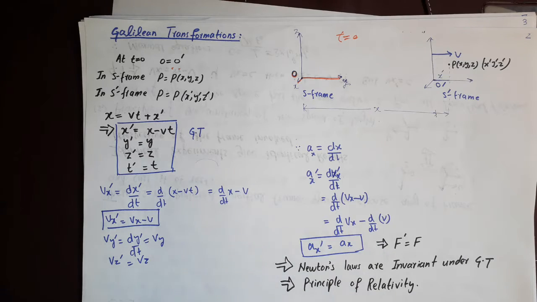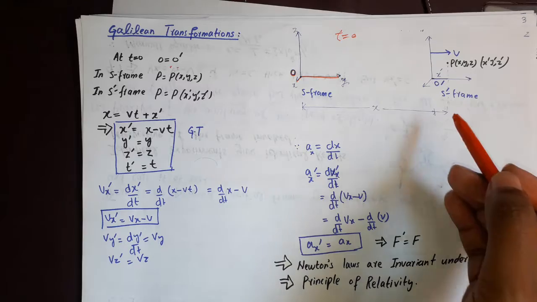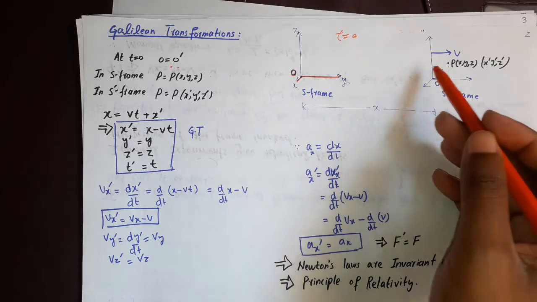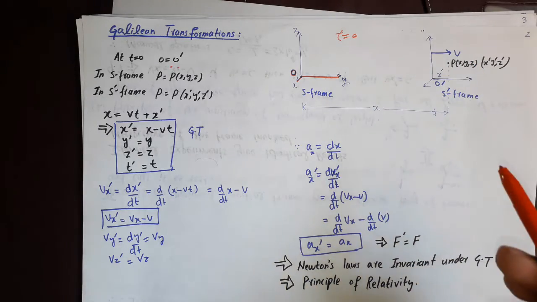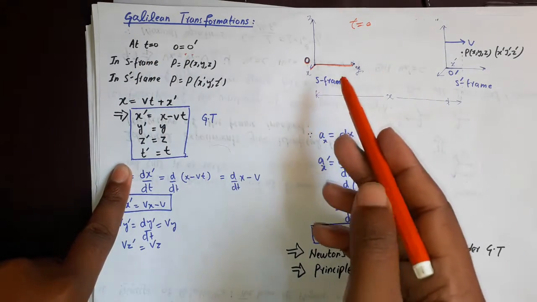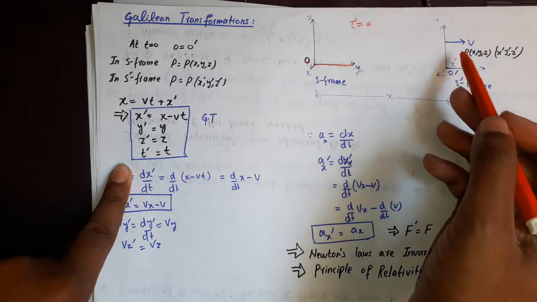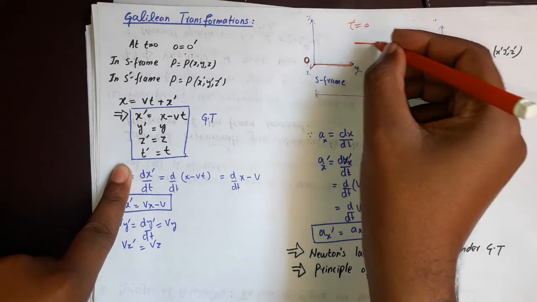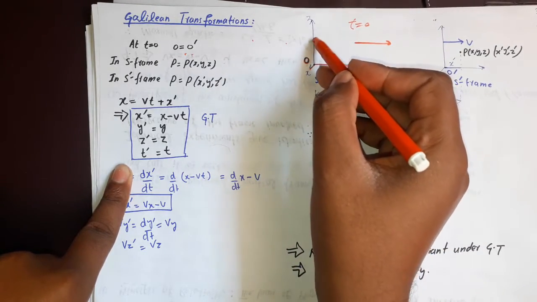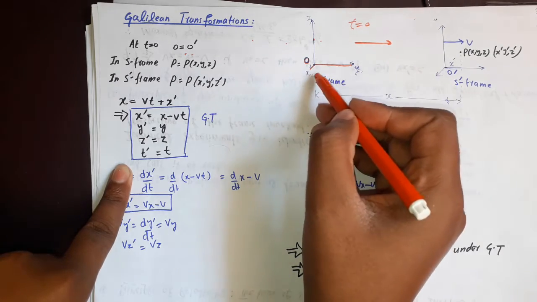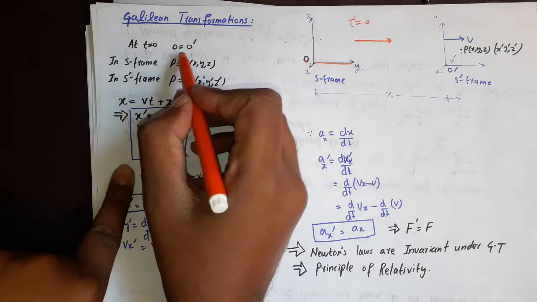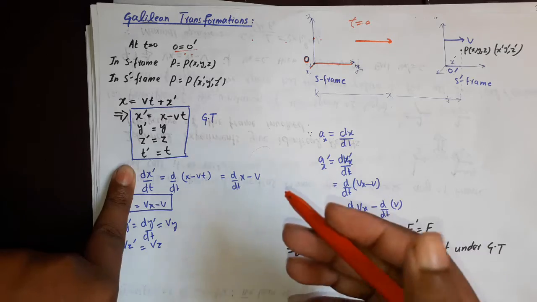So let's say we have two inertial frames. First is S and the second is S prime. This S prime is in motion with respect to S, and it is moving along the x direction with a constant speed v. At time t equal to 0, the origins of these two frames overlap. Since S prime is in motion, it is moving along this line, so in the past it would have been here. We choose the time at which O prime is just crossing O. So at t equal to 0, O prime overlaps O.